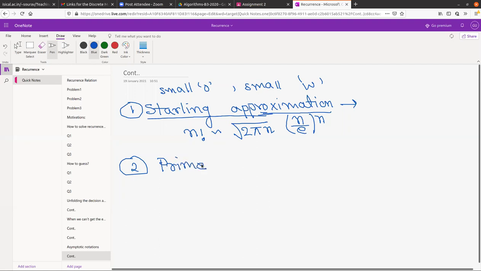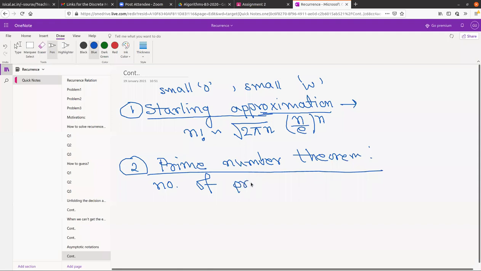What is that? Anyone? So the prime number theorem basically says that the number of primes less than n is equivalent to n by log n. This is again another very famous theorem, and an example of what we mean by asymptotically equivalent.